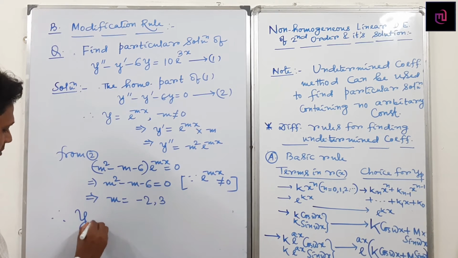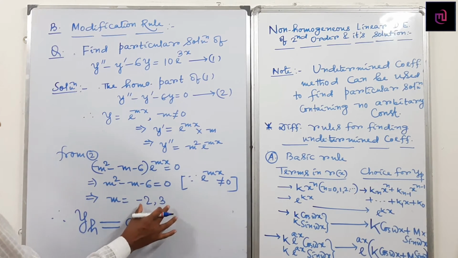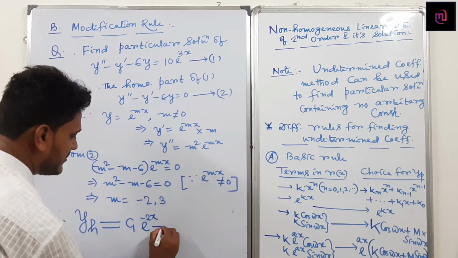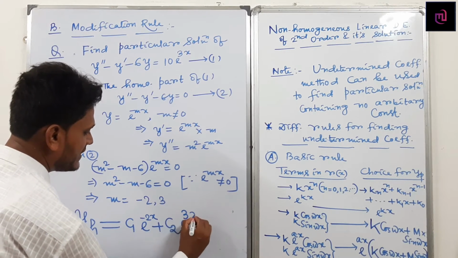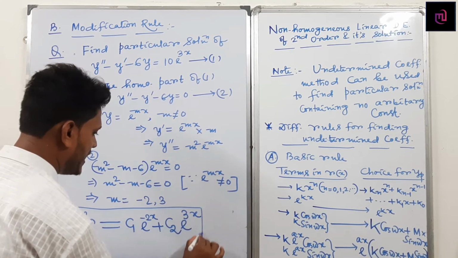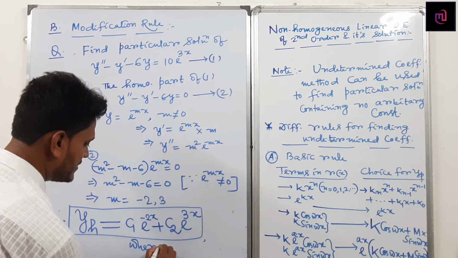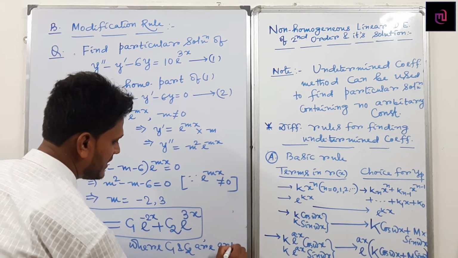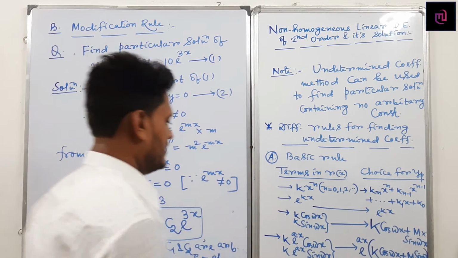What is the general solution of the homogeneous part? Here the two roots are real and distinct, so y_h = c1 e^(m1 x) + c2 e^(m2 x), that is c1 e^(-2x) + c2 e^(3x), where c1 and c2 are arbitrary constants.